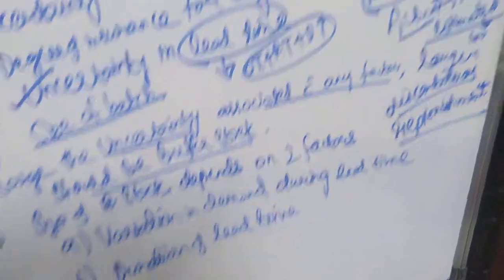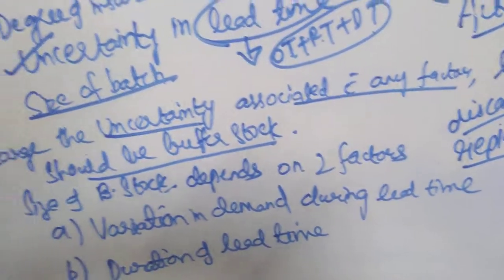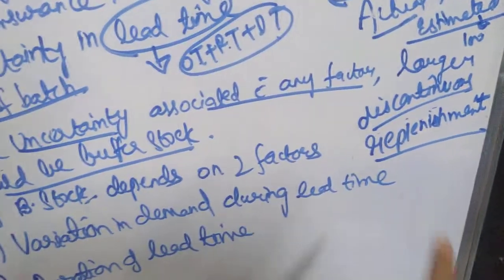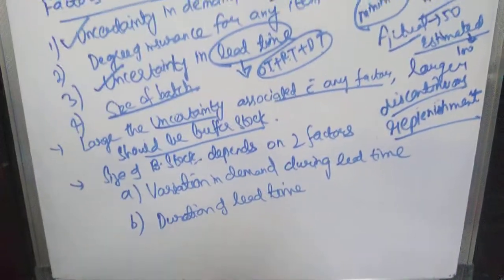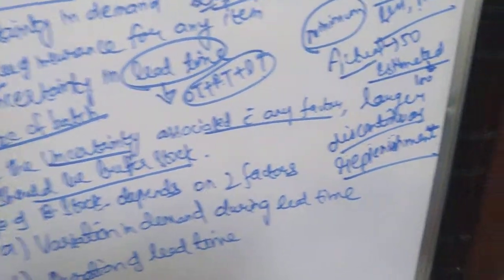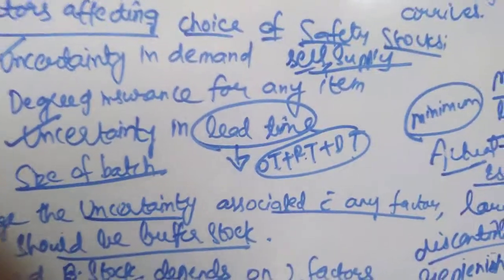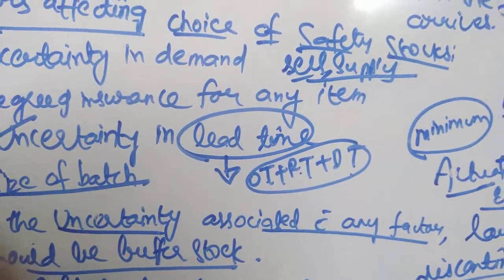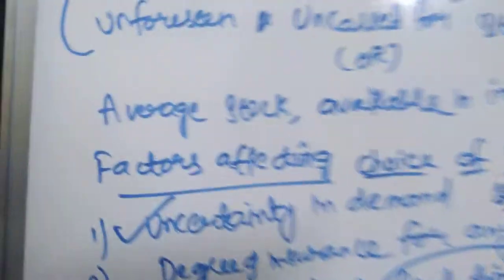Then the size of the buffer stock, as we have already discussed, depends mainly on two factors: variation in demand during lead time and duration of lead time. So this we have already told you. If the duration of lead time is more, then you need to order more buffer stock. And depending on how the demand varies during lead time, you have to order a buffer stock. Then there are two approaches to determine the safety stock. What are those two approaches? We'll discuss them, and we will wind up with this method.